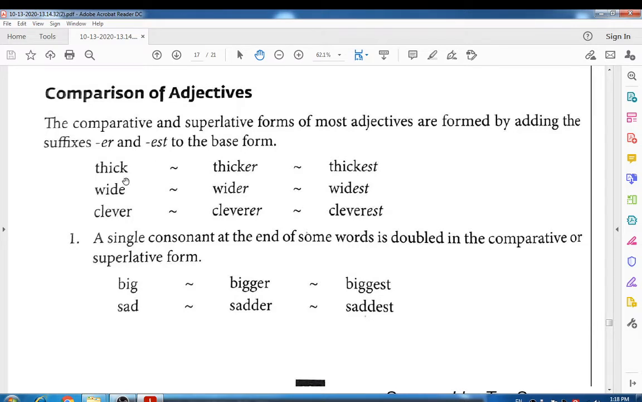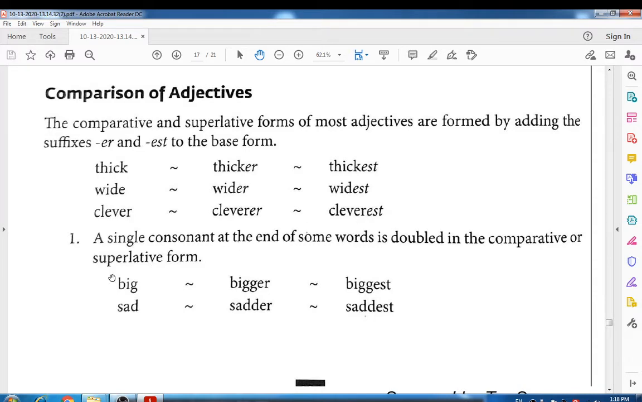So thick is the base word, so it will become comparative by adding er, so thick becomes thicker, and by adding est the superlative form is formed, thickest. Look at that, thick, thicker and thickest. Okay, wide, wider, widest. In each case you can observe that in the comparative form we add the suffix er, and in the superlative form we add est, right? Clever becomes cleverer and cleverest.